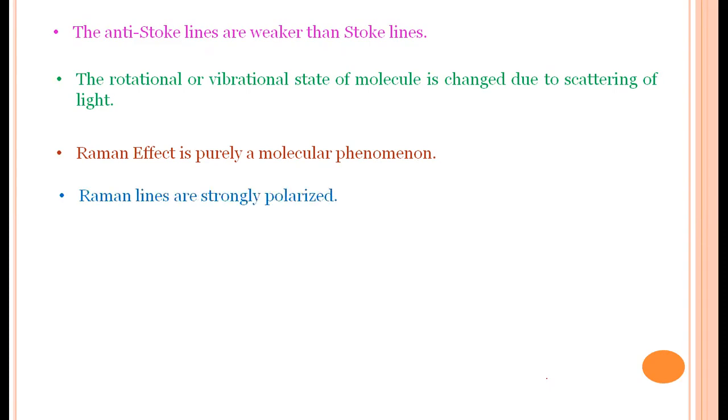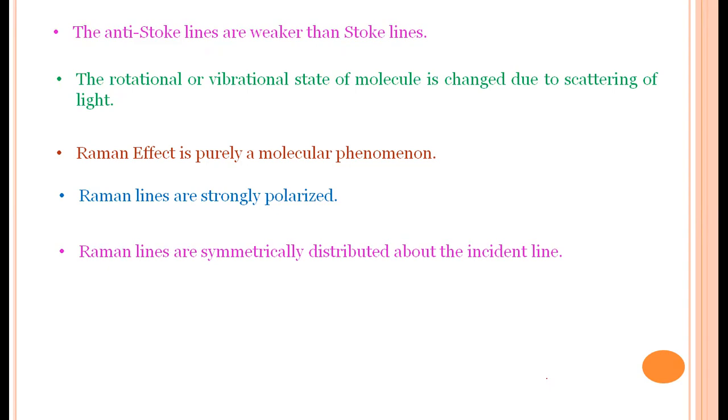Raman lines are strongly polarized. We discussed polarized light at second year level: circularly polarized light, plane polarized light, elliptically polarized light. Similarly, these Raman lines are strongly polarized. Raman lines are symmetrically distributed about the incident line.